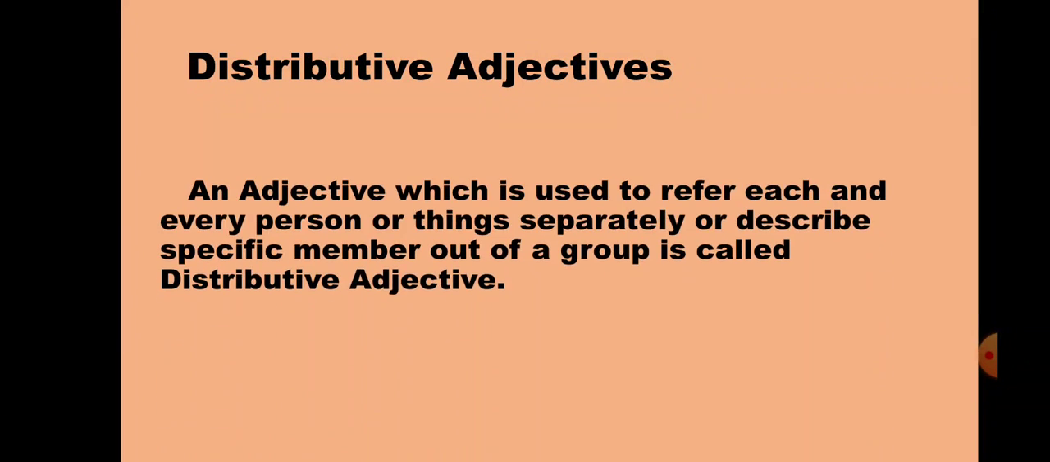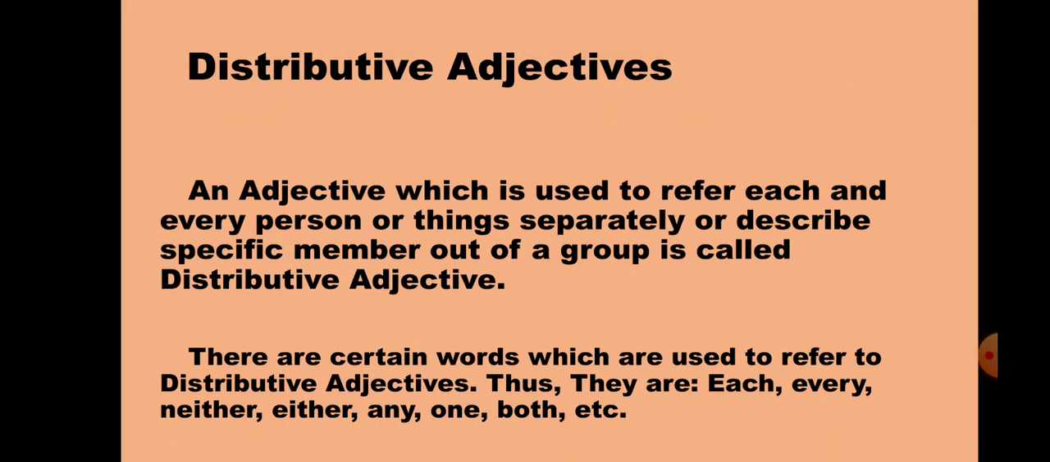Next is distributive adjectives. An adjective which is used to refer to each and every person or thing separately, or to describe a specific member out of a group, is called a distributive adjective. It means when we refer to an individual thing or person among many, that will be a distributive adjective. There are certain words that we use as distributive adjectives. They are each, every, neither, other, any, one, both, etc.